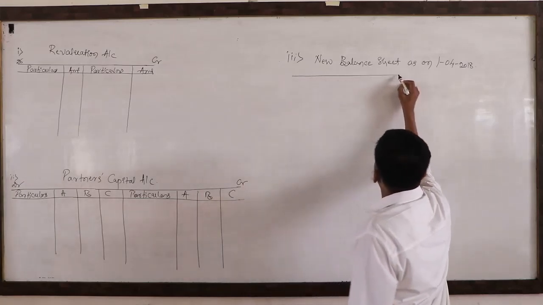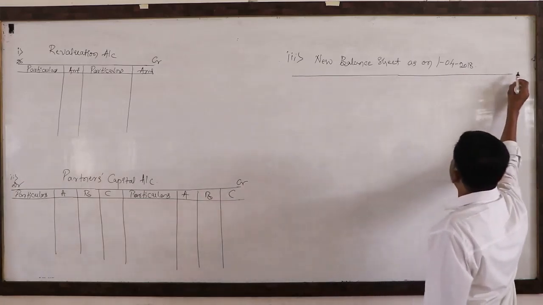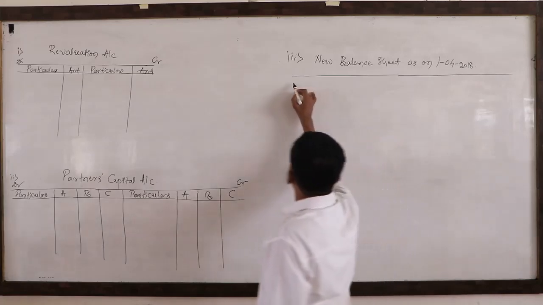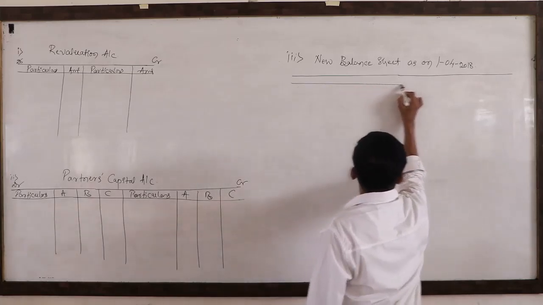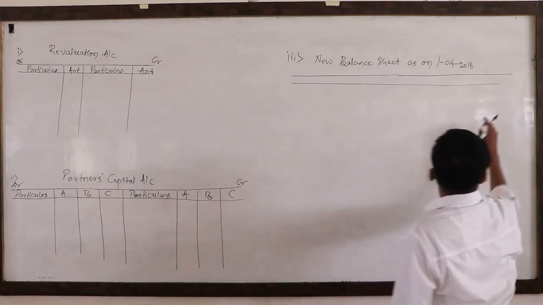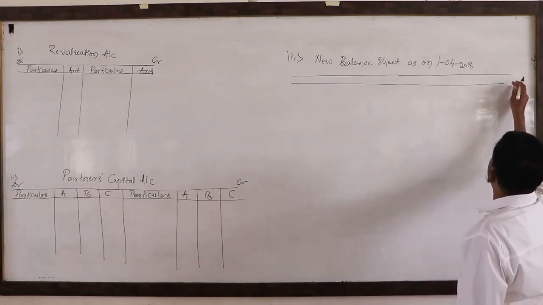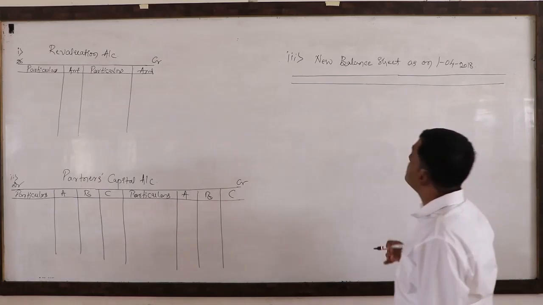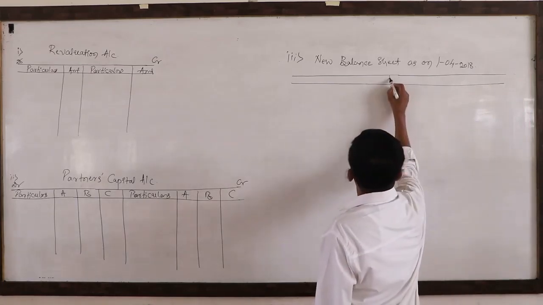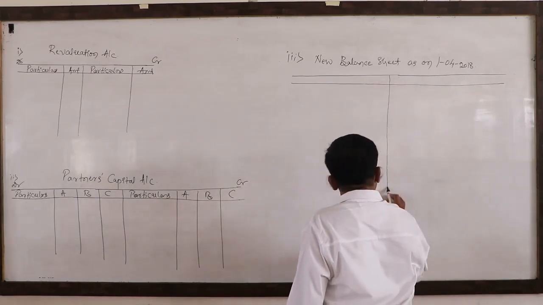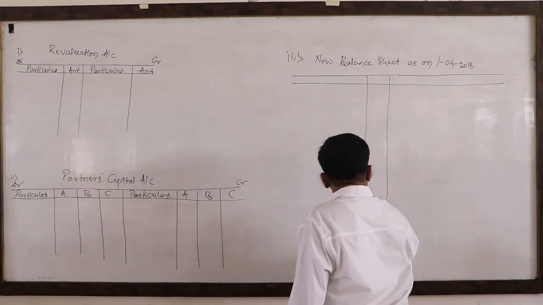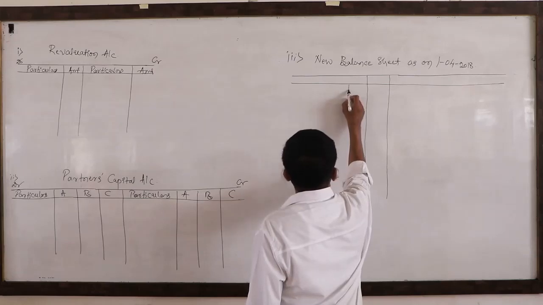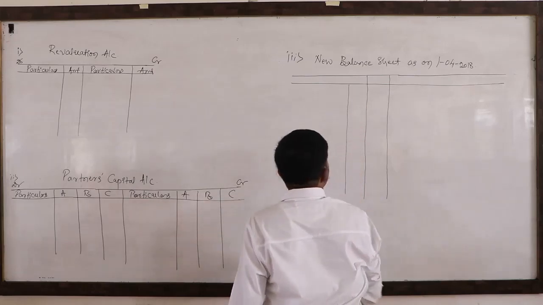As I said earlier, it is not an account, just it is the statement. As you all know, it contains assets and liabilities on the particular date. If you want, you can take one more inner column.